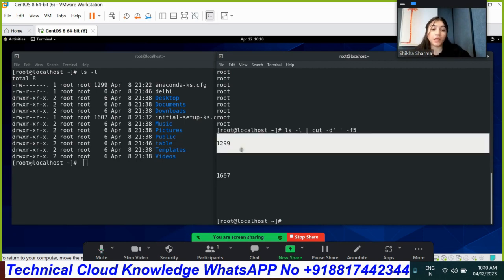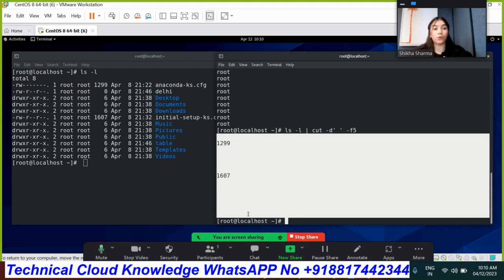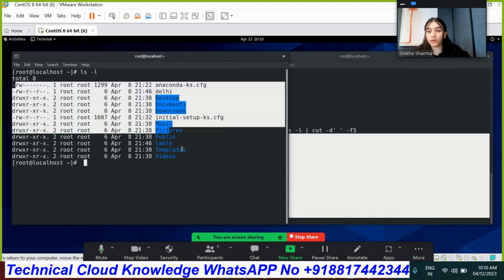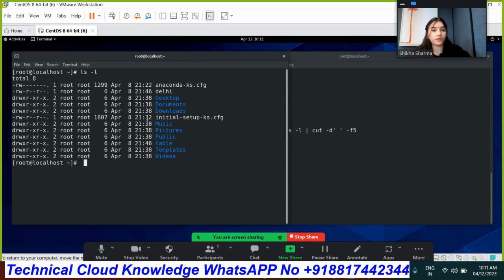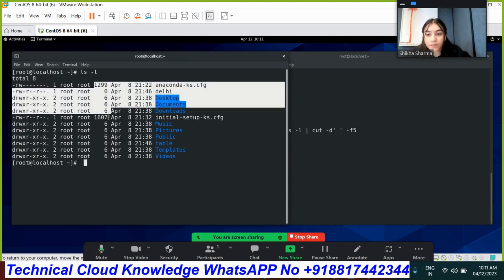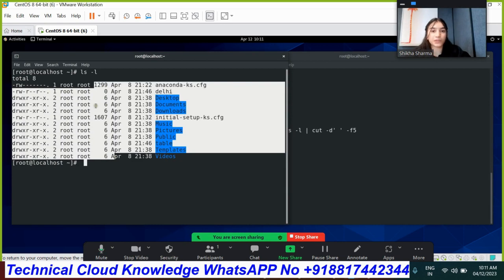Now as you can see, in field number 5 I don't get the full output. I didn't get the correct output. Why does this happen? Basically, when we execute the cut command, it does not know the actual columns. The output has not been divided into specific columns. So the cut command gets confused and also takes the spaces between these numbers. As you can see, the size field, which is field number 5, also takes on the space, and that's why we don't get the correct output.